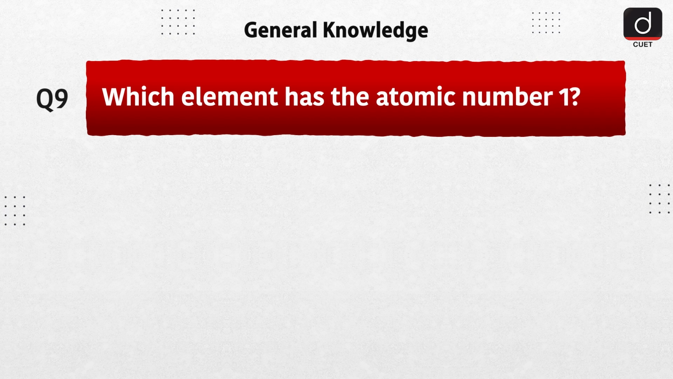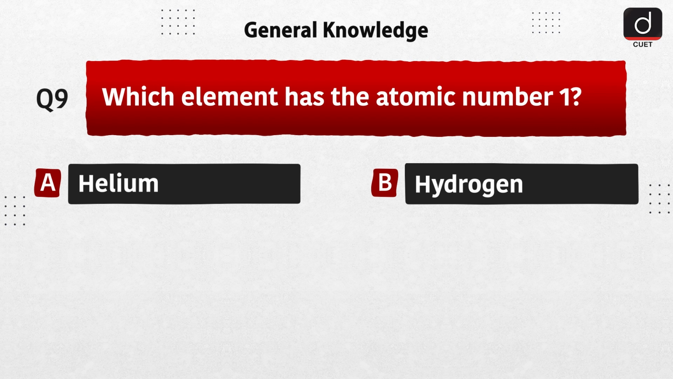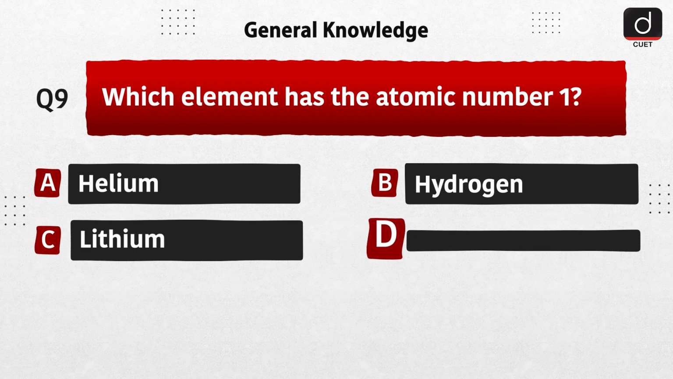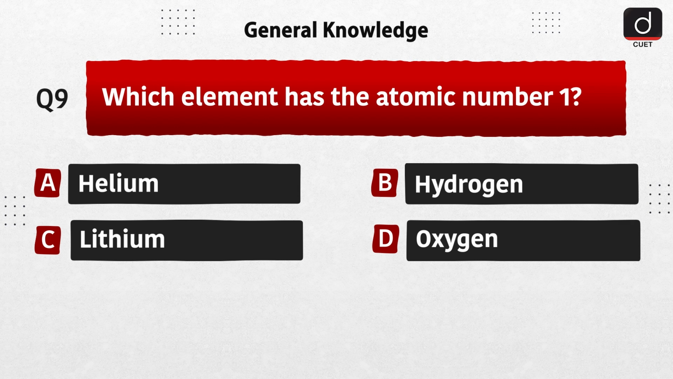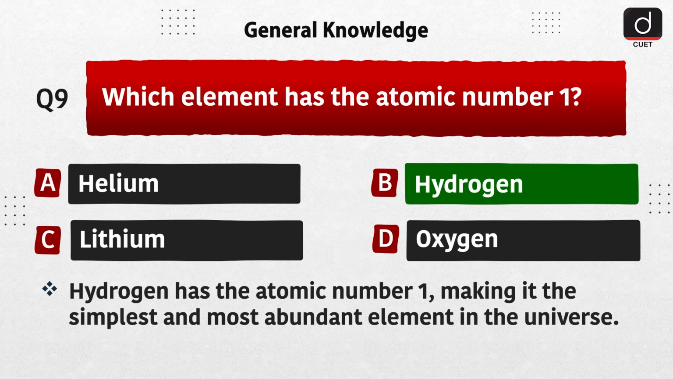Next question is, which element has the atomic number 1? Option A, helium. Option B, hydrogen. Option C, lithium. Option D, oxygen. The correct answer is option B, hydrogen. Hydrogen has the atomic number 1, making it the simplest and most abundant element in the universe.